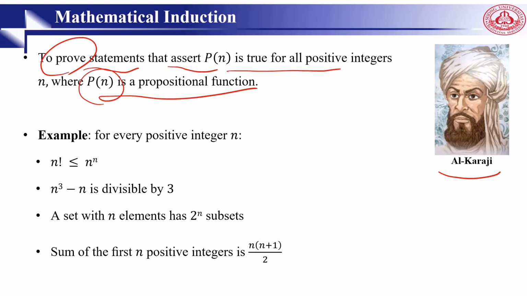Here are some examples of mathematical statements that we can prove using mathematical induction. For example, we want to prove that n factorial is less than or equal to n to the n, or n cubed minus n is divisible by 3. Or we can say a set of n elements has 2 to the n subsets. Or we can say the sum of the first n positive integers is n times (n plus 1) divided by 2. So using mathematical induction, we can prove such statements.